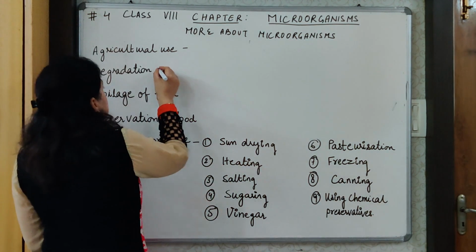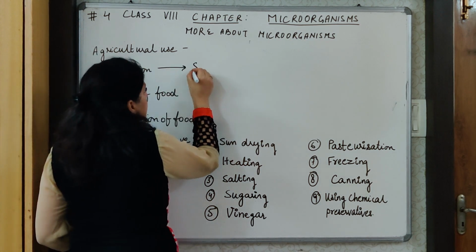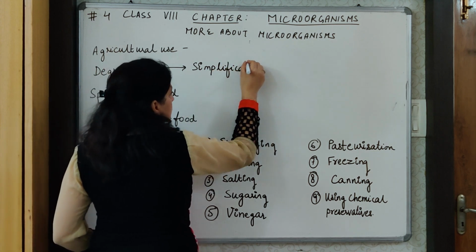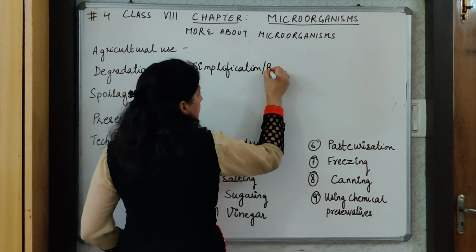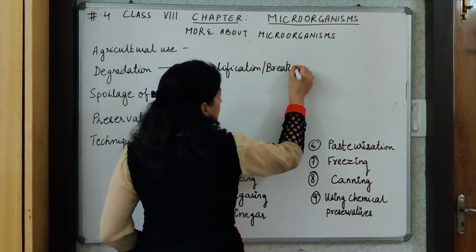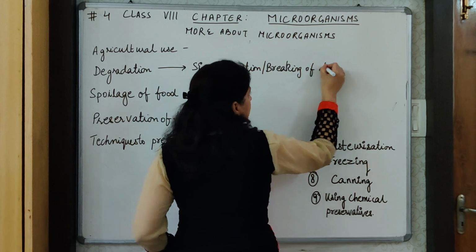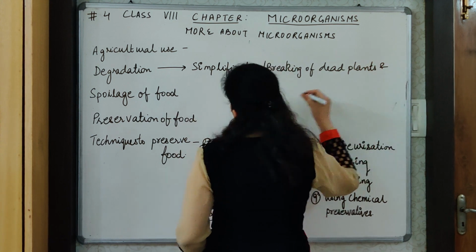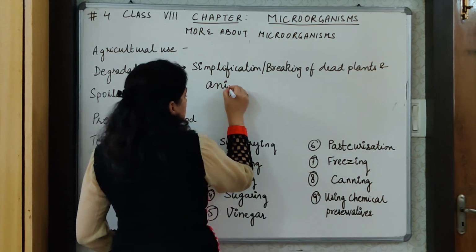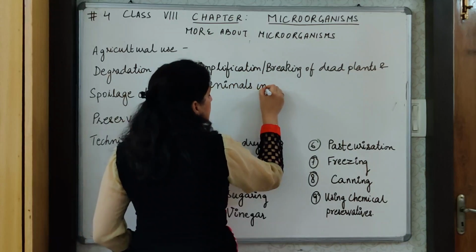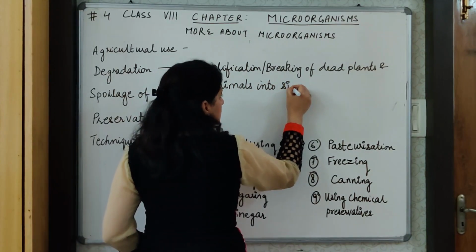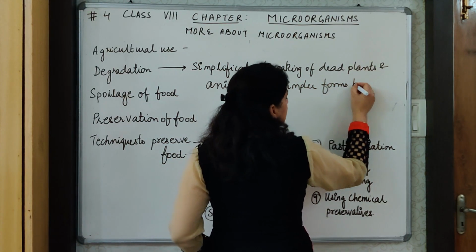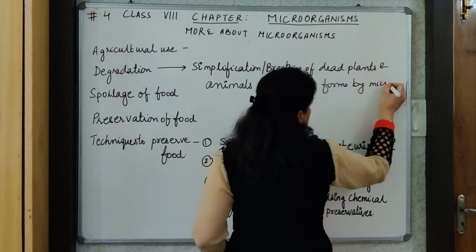So basically, degradation means the simplification or breakdown of dead and decaying matter of dead plants and animals into simpler forms by the action of microorganisms.